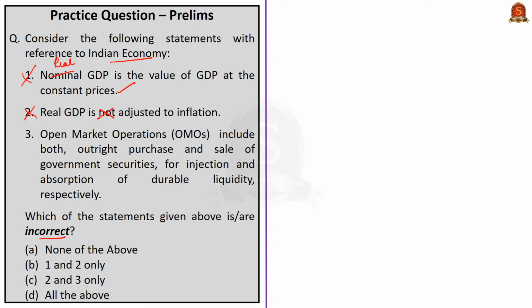Now look at the third statement. It tells that open market operations include both outright purchase and sale of government securities for injection and absorption of durable liquidity respectively. Yes, it is correct. Now we need to choose those statements that are incorrect. Since the first and second statements are incorrect, the correct answer is option B, 1 and 2.